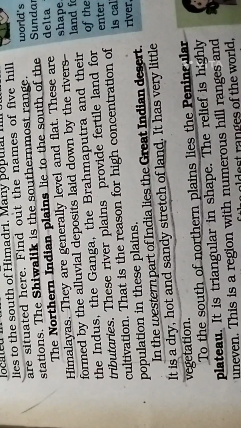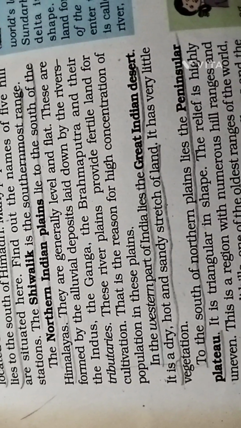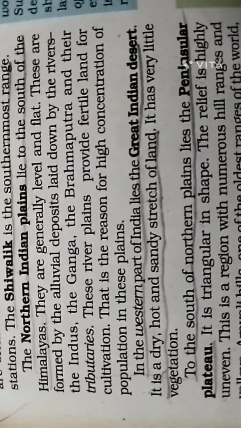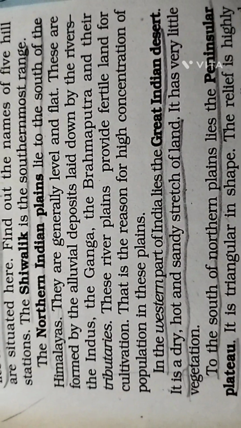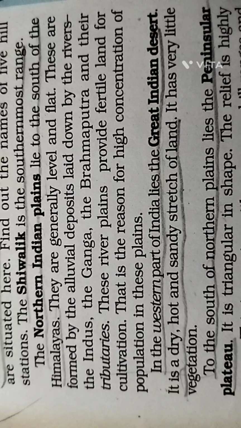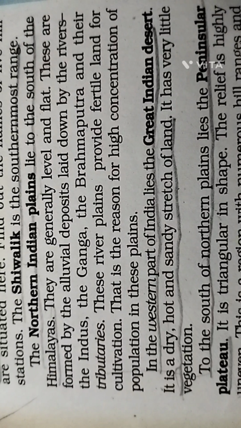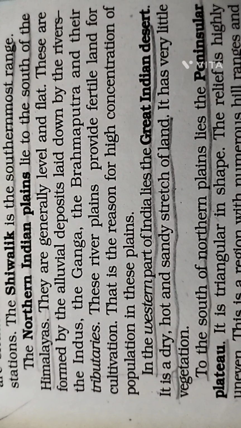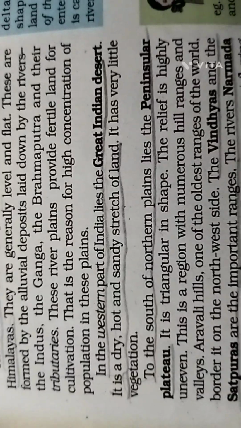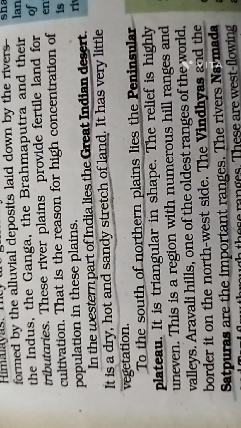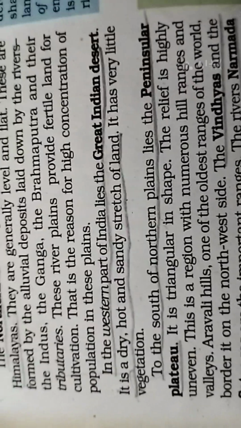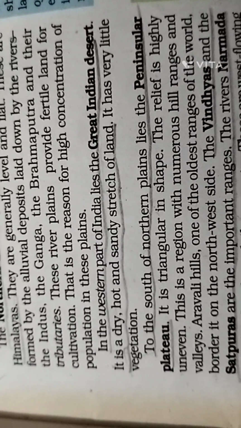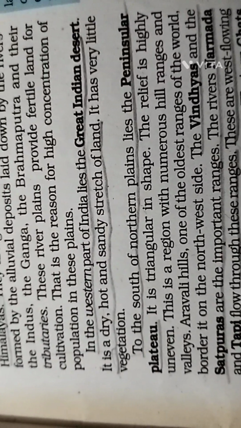They are generally level and flat. These are formed by the alluvial deposits laid down by the rivers, the Indus, the Ganga, the Brahmaputra, and their tributaries. These river plains provide fertile land for cultivation. That is the reason for the high concentration of population in these plains.